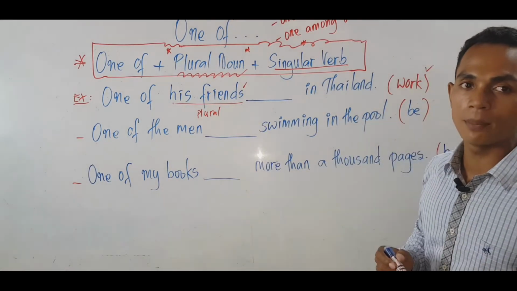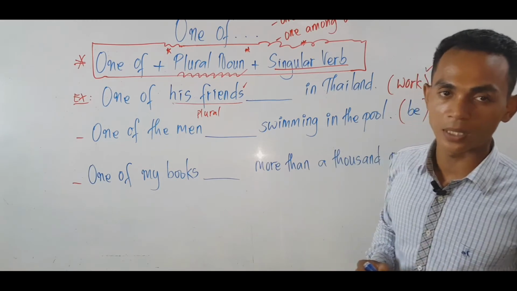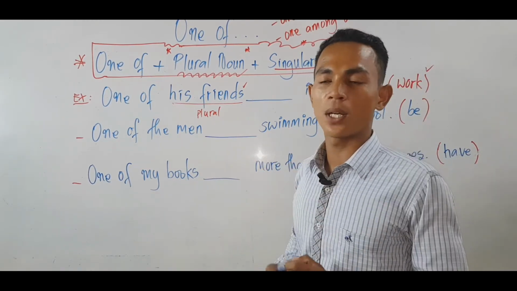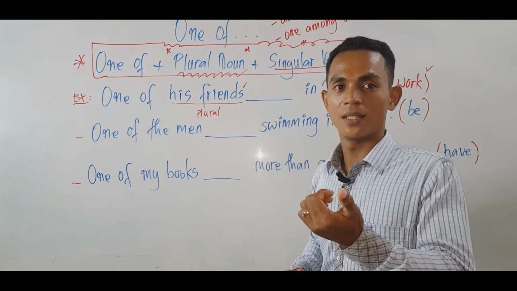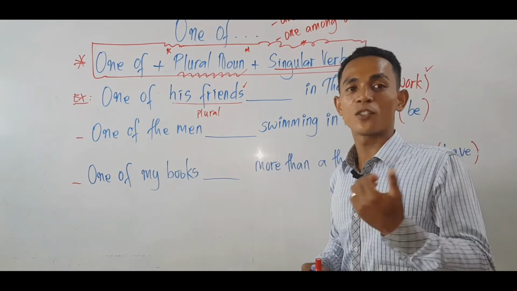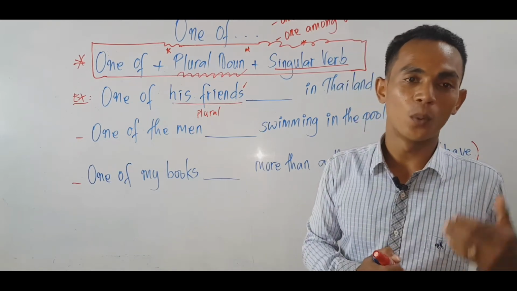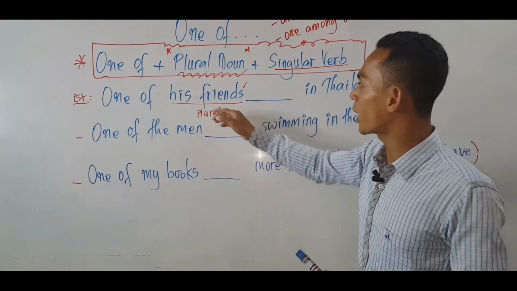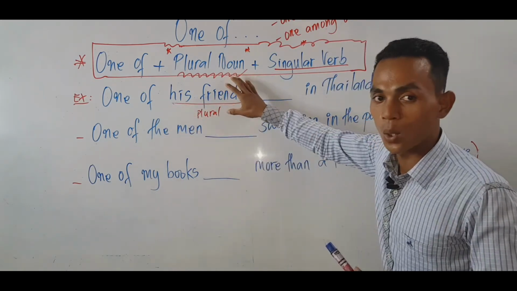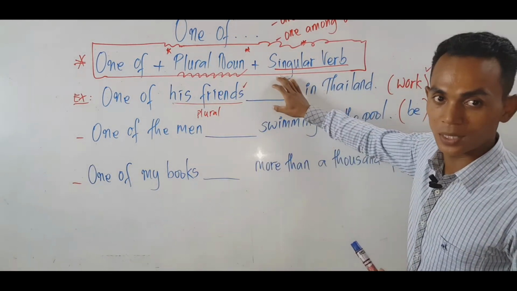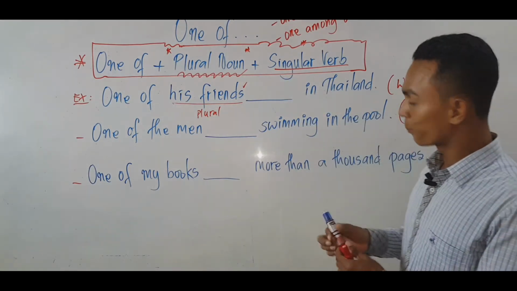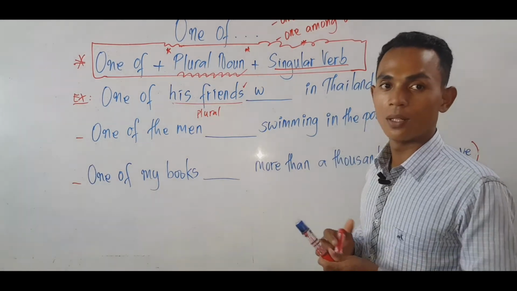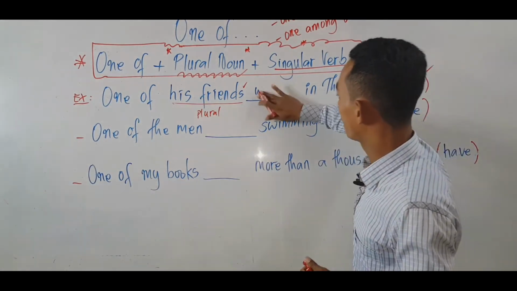So the singular verb must be used with third person singular, and the verb used with third person singular in present form usually has s or es added in the end. So one of his friends works. Okay, I want to note it in red.